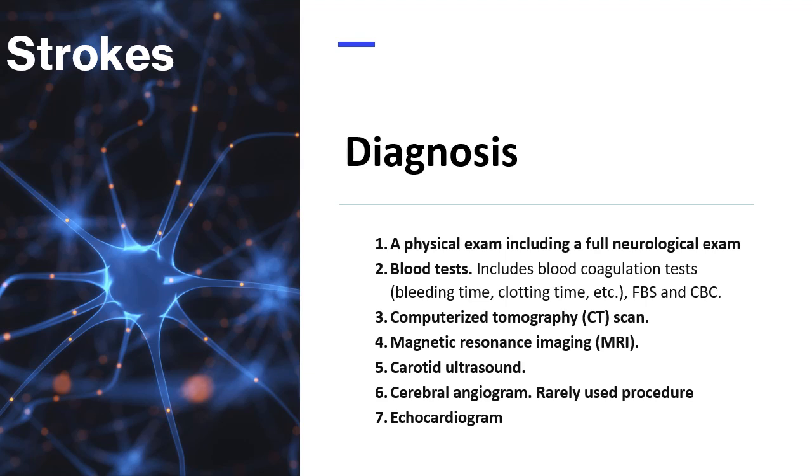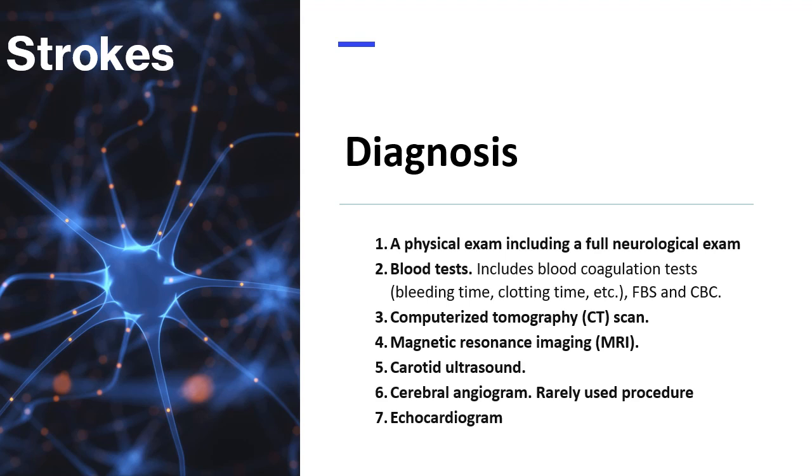2. Blood tests, which includes blood coagulation tests like bleeding time and clotting time, blood sugar for diabetes, and complete blood count. 3. Computed tomography or CT scan, which can show bleeding in the brain, an ischemic stroke, a tumor, or other conditions. A dye may be injected to visualize the cerebral blood vessels and blood flow better. It's called computed tomography angiography or CTA.